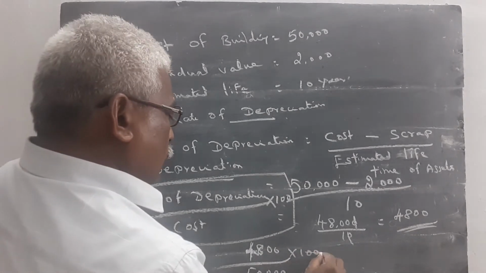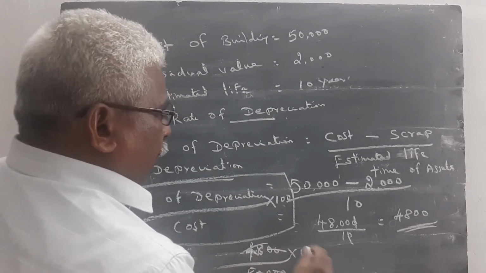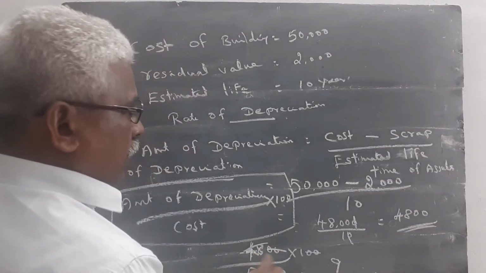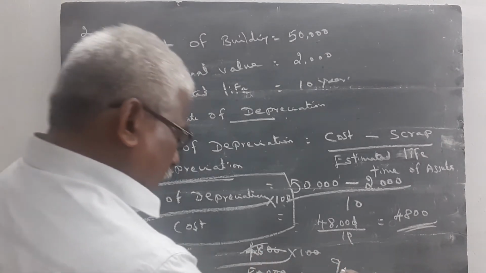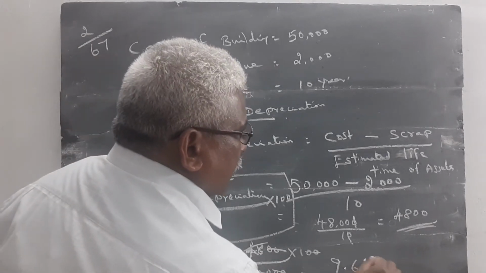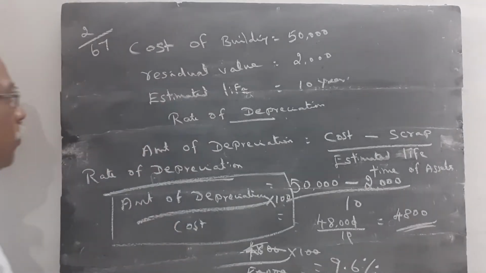You can cut these 2 zeros and these 2 zeros. 9 5s are 45, 3.36, 9.6%. This is the procedure for calculating the rate of depreciation.